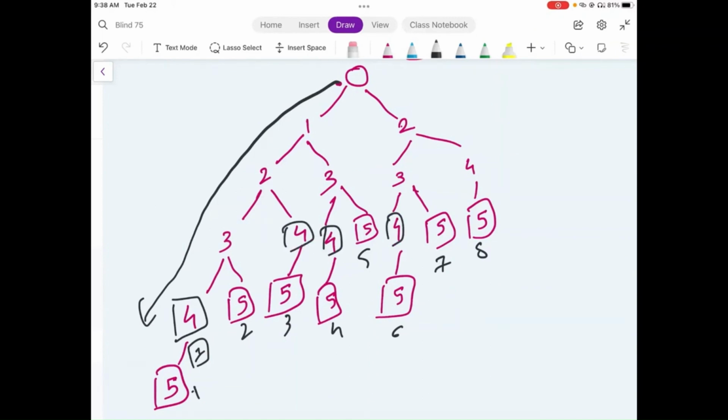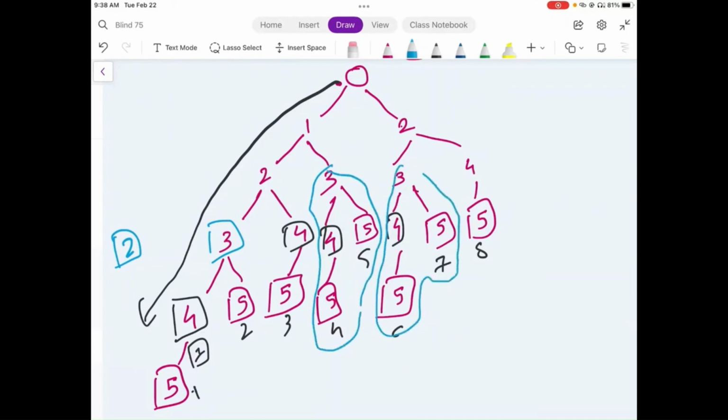The same thing happens when we are at value number 3: there are only two distinct possible ways we can reach value number 5. Why are we doing all of this repeated work over here, then again over here? This could be avoided, and the same can be avoided for the work done at value number 2.